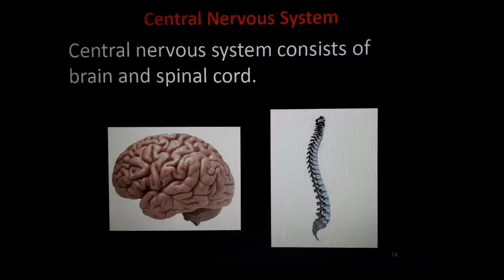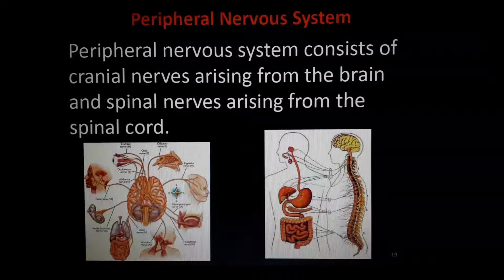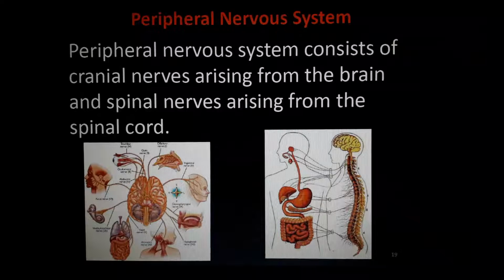Let's see. Central nervous system, you already know. Brain and spinal cord. So see, peripheral nervous system. Peripheral nervous system is what? Peripheral nervous system consists of cranial nerves arising from the brain and spinal nerves arising from the spinal cord. 2 new words, 1 more questions. What is cranial nerves? What is spinal nerves?